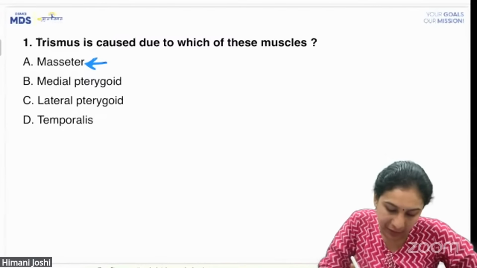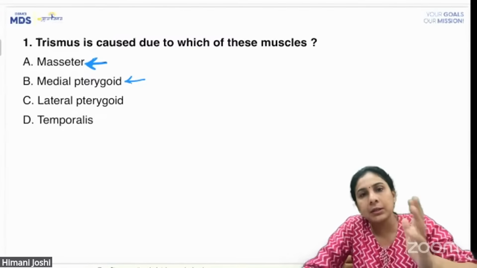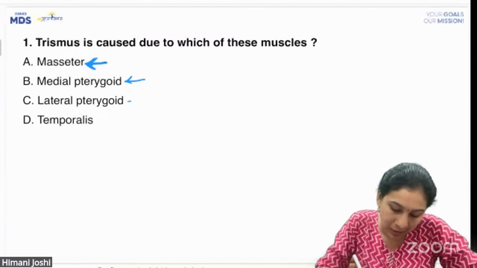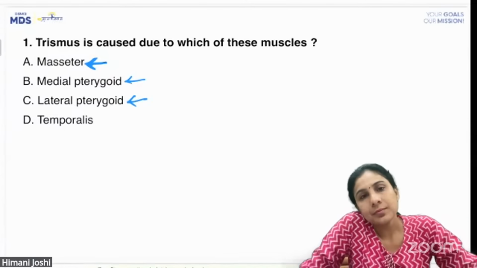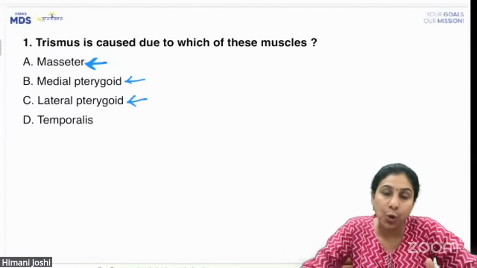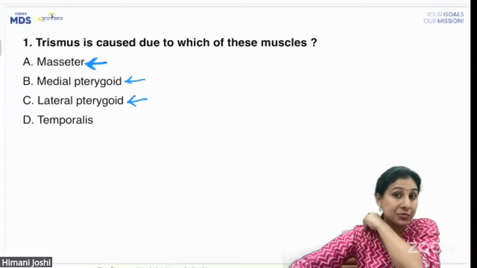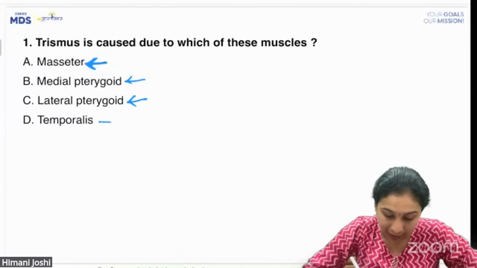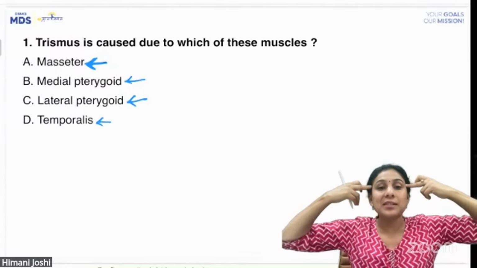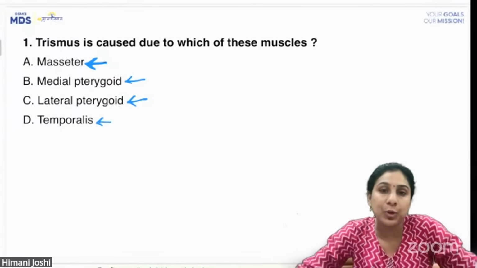Or whether you have marked medial pterygoid, because when we give inferior alveolar nerve block, this is the muscle which gets injured and it can cause trismus. Or you have marked lateral pterygoid, because that's the most important muscle directly connected to the disc, to the joint, to the condyle of mandible, and any pain, spasm in this muscle can cause trismus. Or whether you have marked temporalis, because even for distractor pins, when we put pins here, there is spasm of temporalis, and it causes trismus.